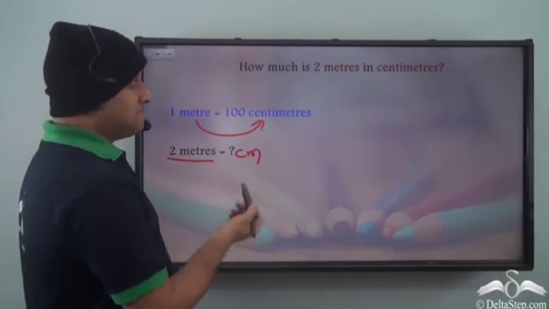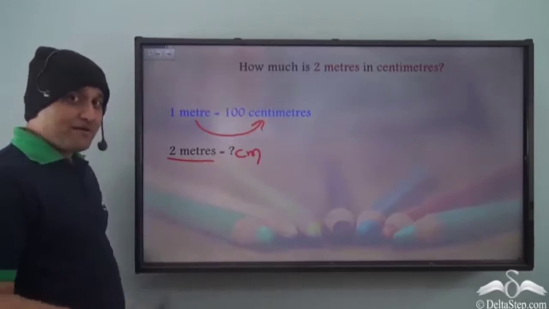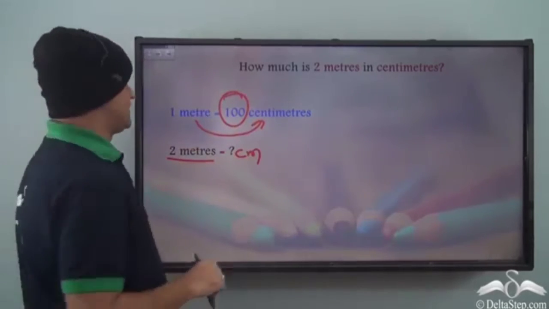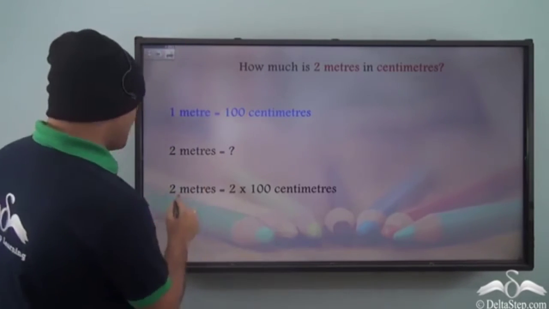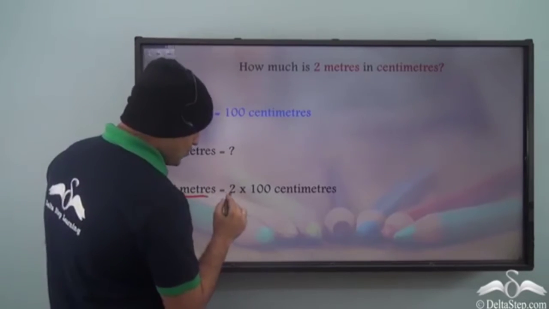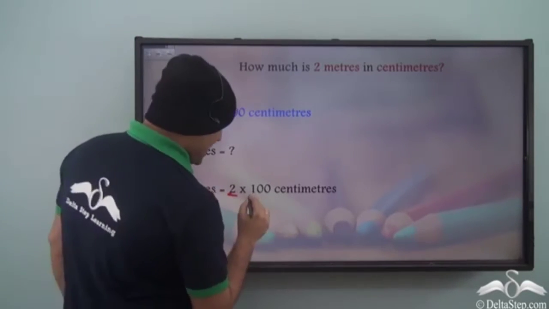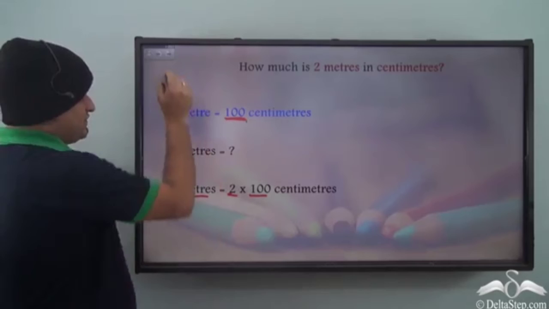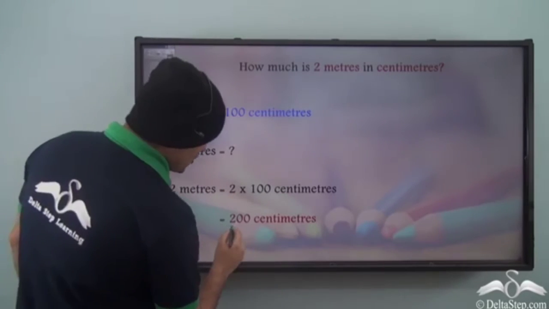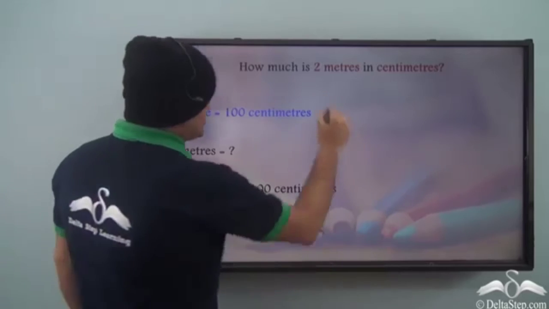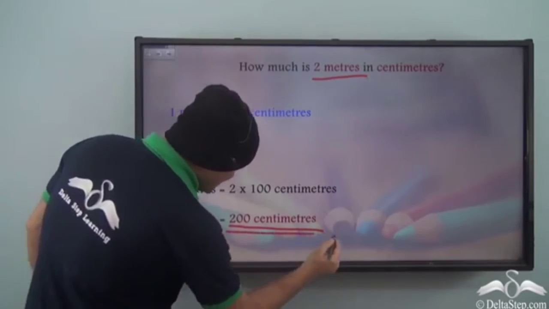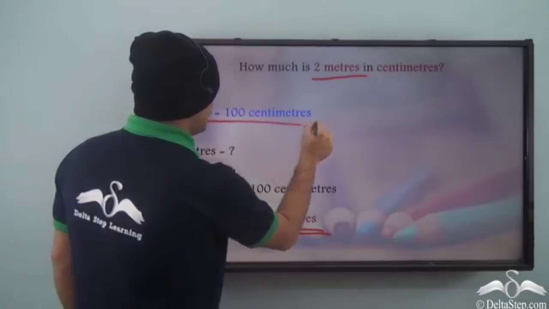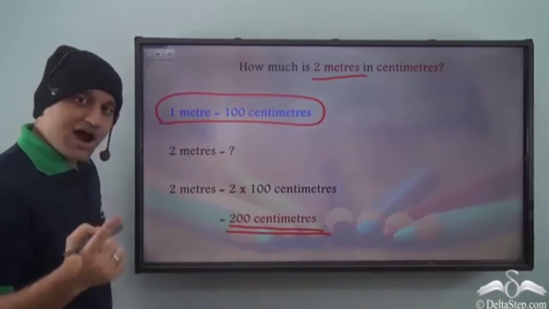Well, we multiply. And we multiply by what? Well, we multiply by this number, the conversion number. So, when we talk about 2 meters, it is 2 into 100, the conversion, 100 centimeters. So, what do we get? Well, we get 200 centimeters. So, how much is 2 meters? It is 200 centimeters. So, we converted using this conversion, that is 1 meter is equal to 100 centimeters.